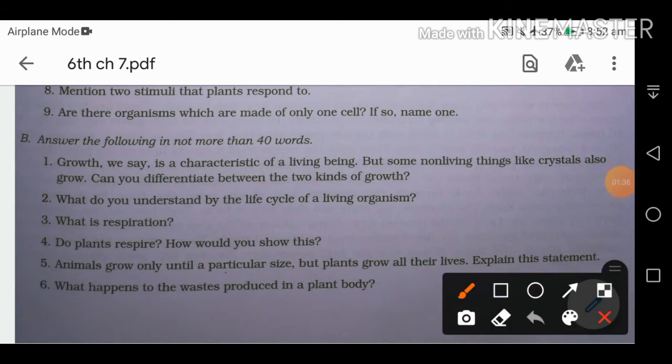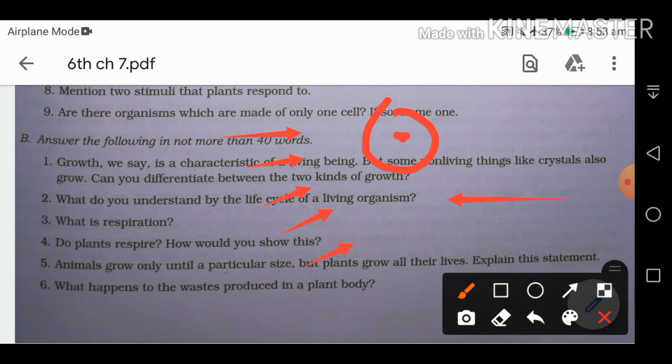The next question: what do you understand by the life cycle of a living being? We know that living beings take birth, they grow, they reproduce, they age, meaning they grow old, and finally they die. This is the life cycle of a living organism. They start from a single cell. They take birth either from an egg, or plants directly from seeds. In animals, either they lay eggs or they take direct birth from the mother's body.